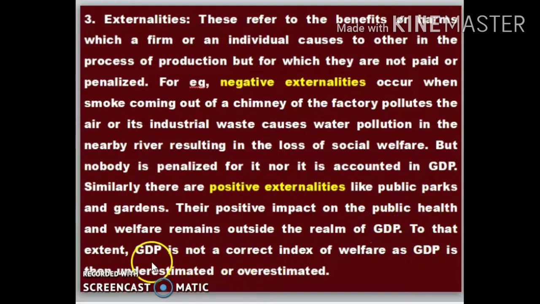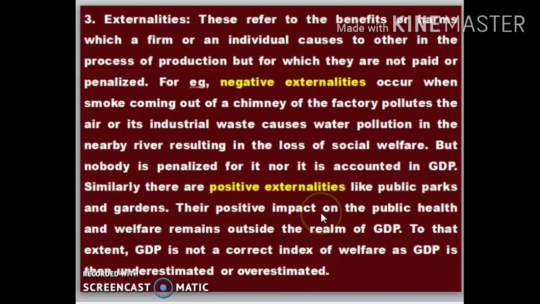To that extent, GDP is not a correct index of welfare, as GDP is underestimated or overestimated. Under GDP calculation, certain things are included and certain things are not included. These gardens and parks give health and fitness to the people, and give mental relaxation.